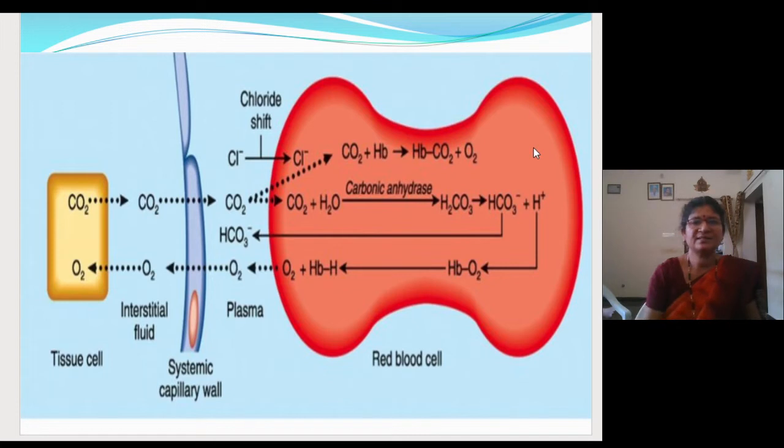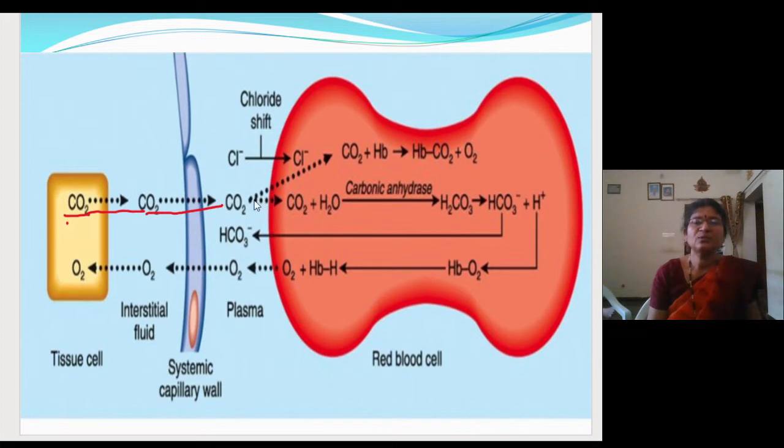Well, here you can see, children. See here at the tissue level, carbon dioxide is more. So this carbon dioxide will enter into the interstitial fluid. What do you mean by interstitial fluid? The fluid which is present between the cells and the capillary blood. So this carbon dioxide will enter into the blood. So in the blood, it will get transported in 3 different ways.